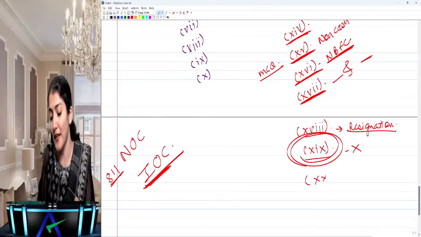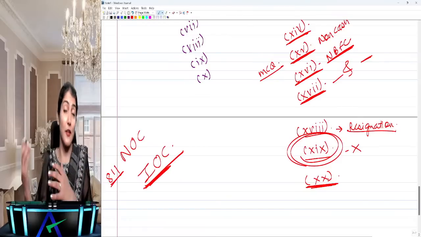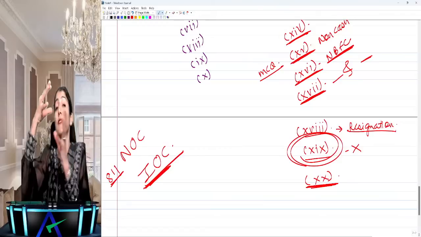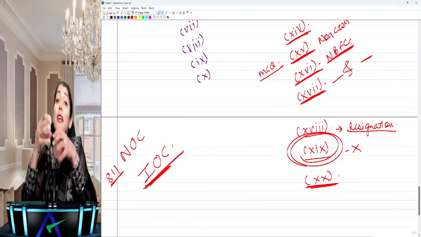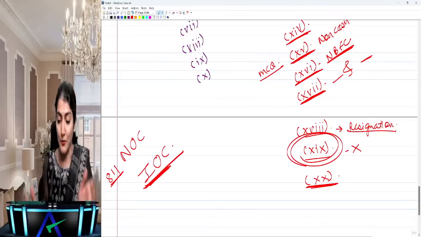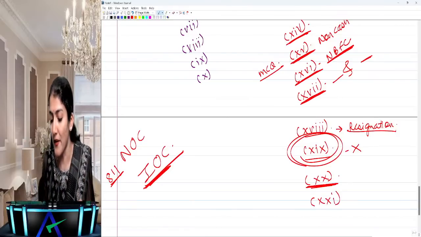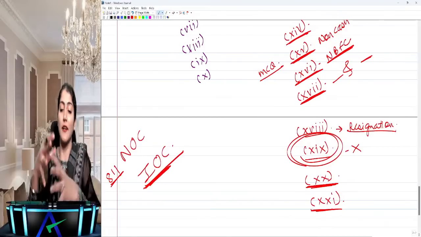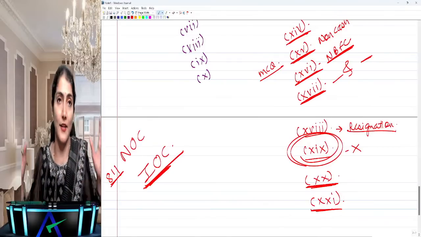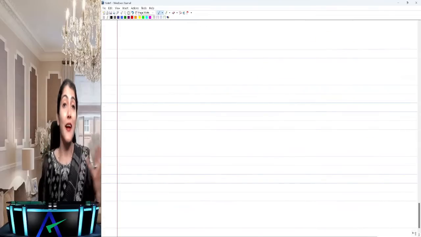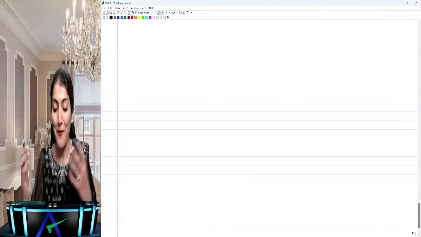Then clause 20 is regarding CSR, corporate social responsibility: other than ongoing projects, whether the amount has been transferred to a CSR fund, and related to ongoing projects, whether it has been transferred to the unspent CSR account. And then 21 is the qualifications and adverse remarks in the audit reports of companies which are included in the consolidated financial statements. Right, so that's a quick revision regarding CARO. I hope you get it.